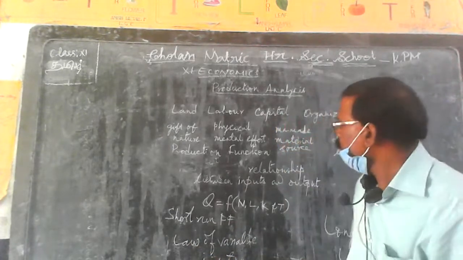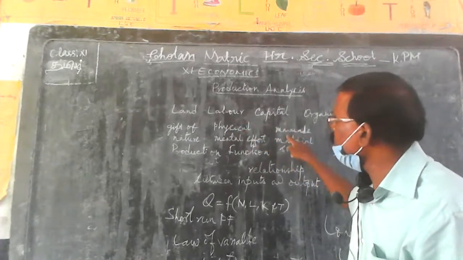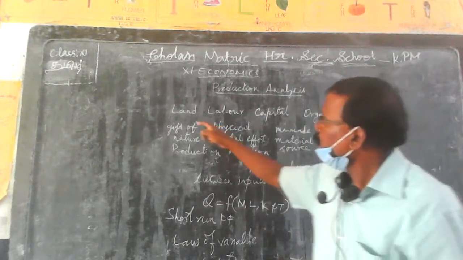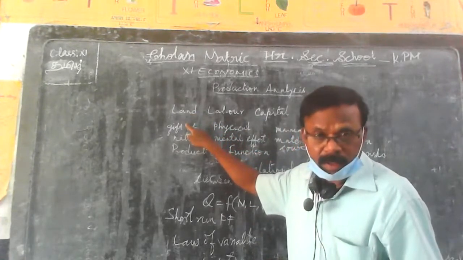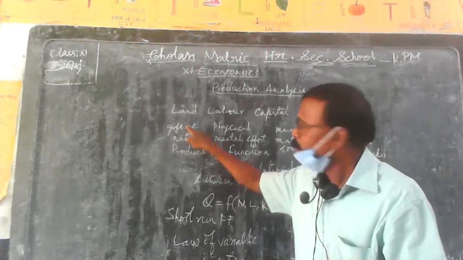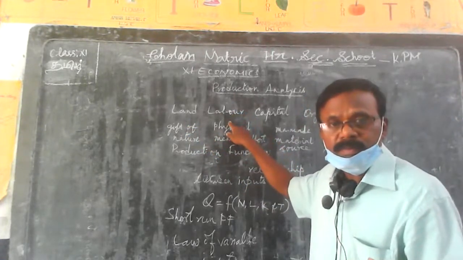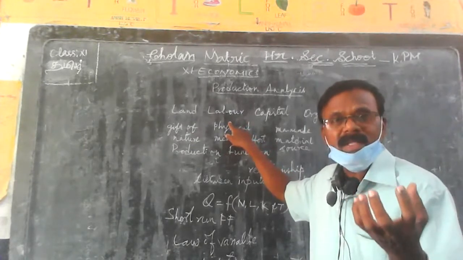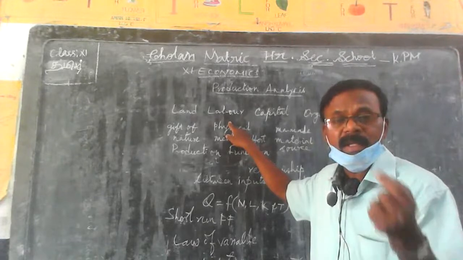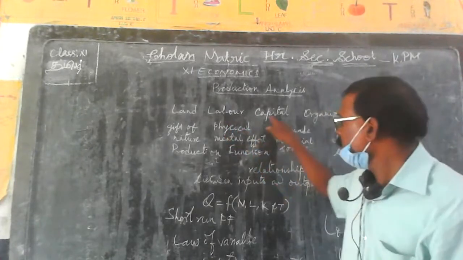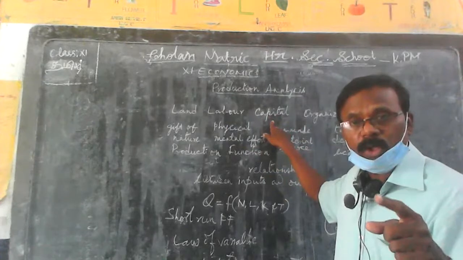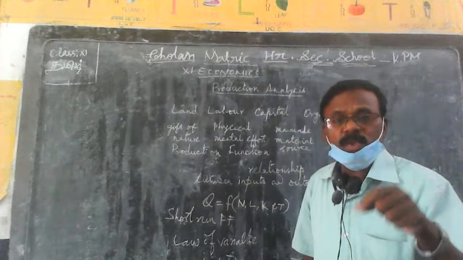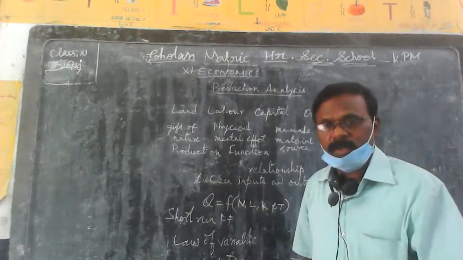Now, these are the main important things that you have to keep in mind. So the one is what? Land. Land is the gift of nature. Then labor. Labor means the physical or mental effort of human beings in the production process. Next, capital. What do you mean by capital? Capital is man-made material source in the production process.